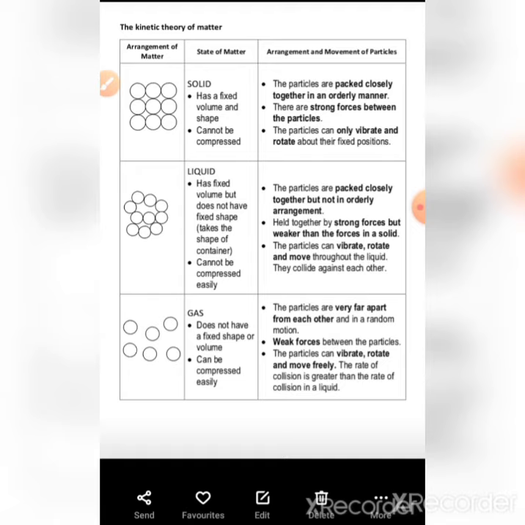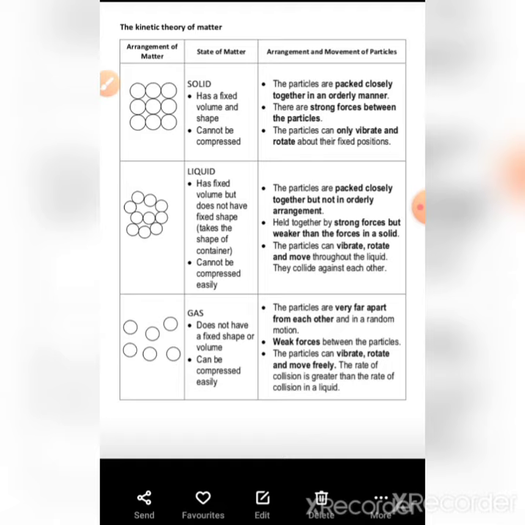And when any gas is present at very high temperature and the particles of the gas are present in ionic and atomic form, it is known as the plasma state of matter. These two states are at extremes, one at very low temperature and the other at very high temperature.